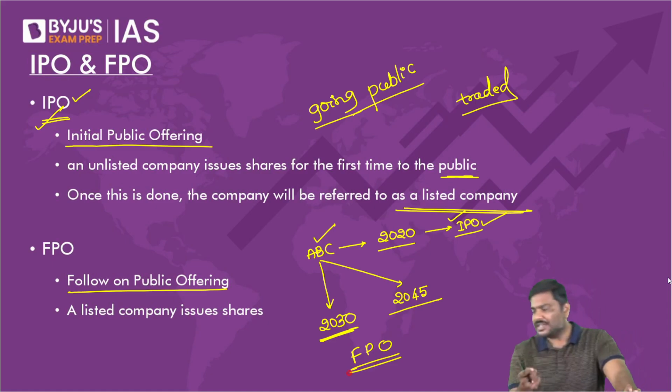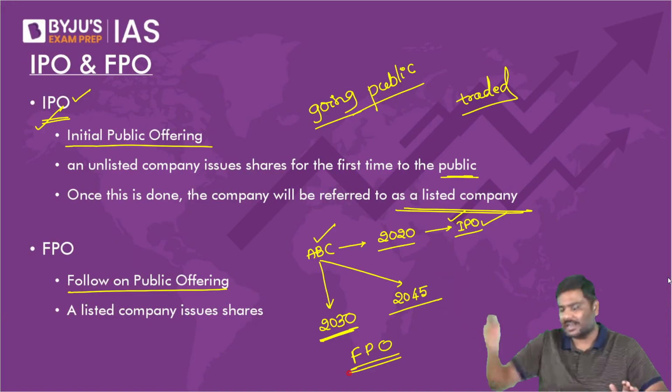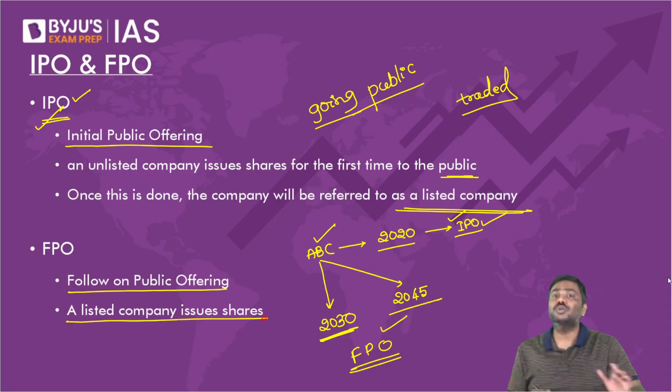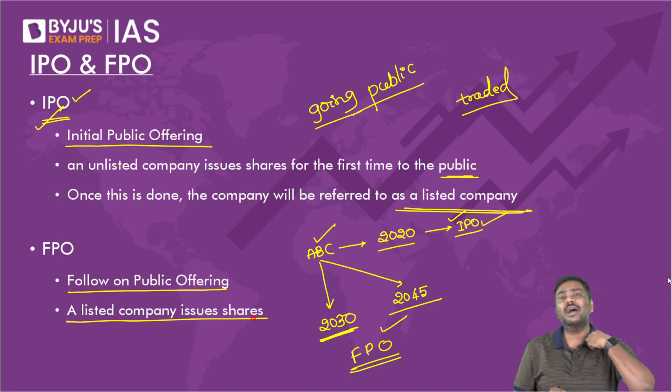Once the IPO is done, after that, if the company issues new shares again in the market, it is called an FPO, follow-on public offering. A listed company issuing shares again in the market is called an FPO. So any problem with the terms IPO and FPO? Can we connect it to current affairs?